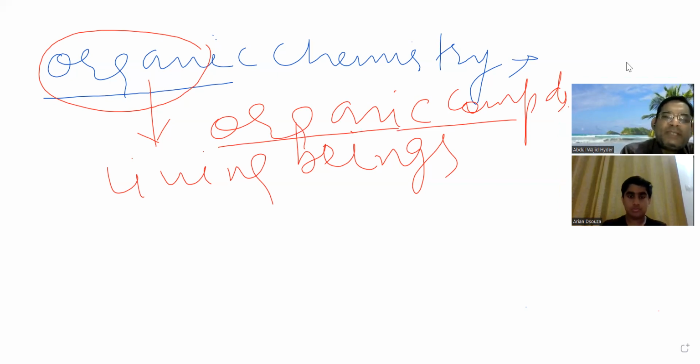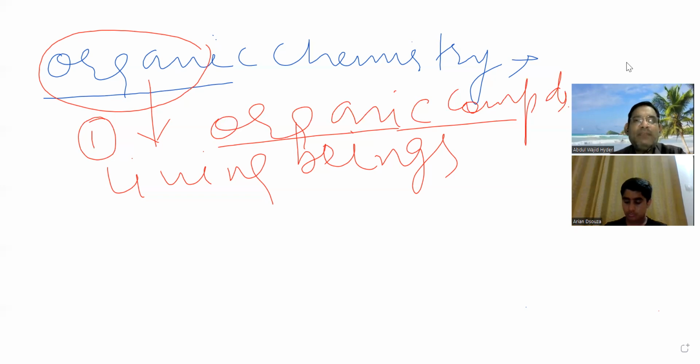This was the very basic, very initial definition of organic chemistry and organic compounds. Now there was a question: why are organic compounds present inside the living beings only?